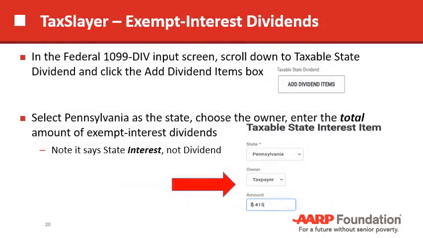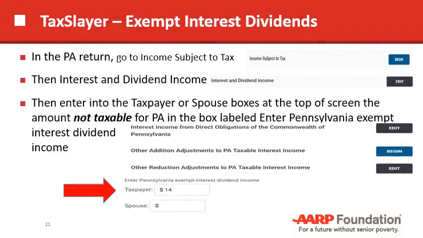You would go to TaxSlayer. In the DIV entry screen on the federal side, you scroll down again to add a dividend items because it's taxable in your state. Select Pennsylvania, the owner, and enter the full amount. In Pennsylvania, again, go to income subject to tax and then interest and dividend income and enter the exempt interest dividend income into these boxes that will show up. Again, taxpayer or spouse.